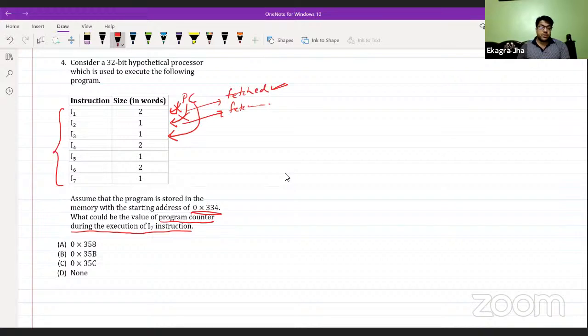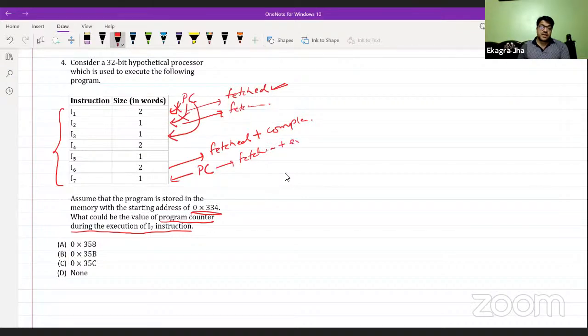This is how it is going to work. Once the instruction is fetched, the PC is incremented to the next sequential address or instruction. So during the execution of I7, after I6, once I6 is fetched, the program counter must be pointing to I7. Once I6 is completed, based on the PC value, I7 gets fetched